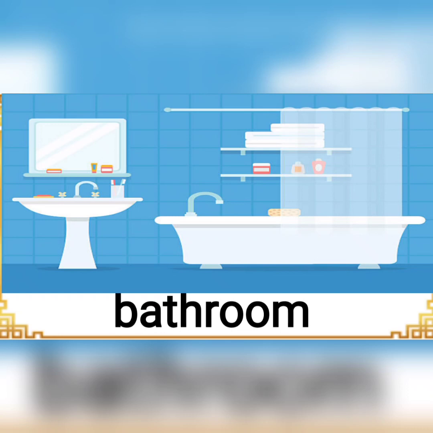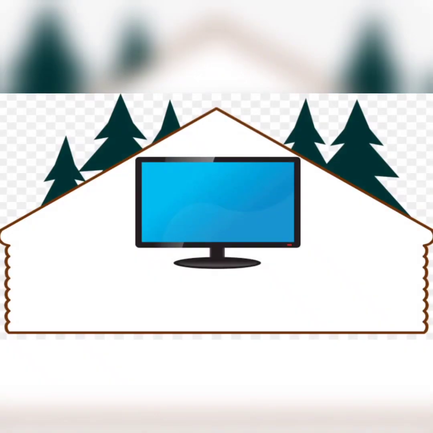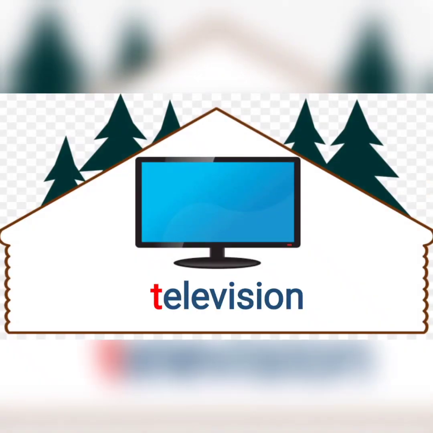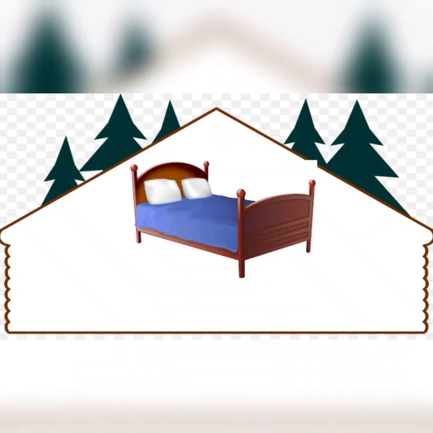So now, children, let's revise the things also which we see in these different rooms with the initial sounds. Do you identify what is this? Yes, this is television. T, television. Very good, children.